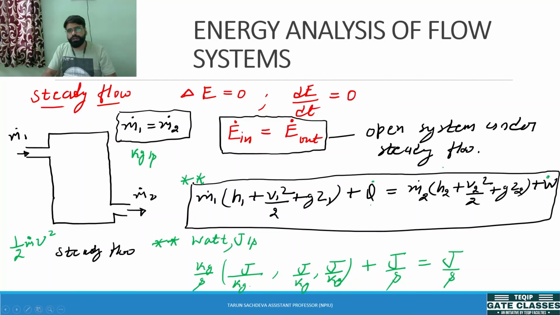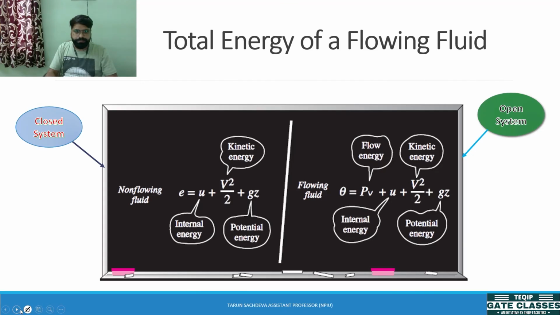Okay, so this is the equation which is used to analyze the open system for a steady flow. Understand? Now if we try to analyze what the energy balance is for a closed system and for an open system, we can write that for a non-flow process or closed system, the energy per unit mass can be written as the internal energy of the system, plus the kinetic energy, plus the potential energy.